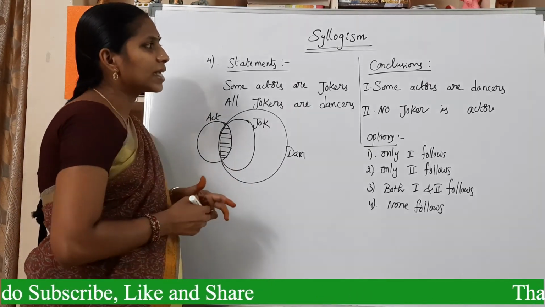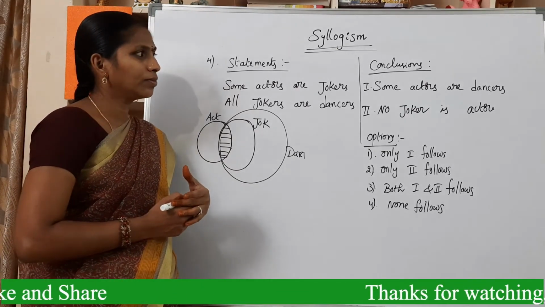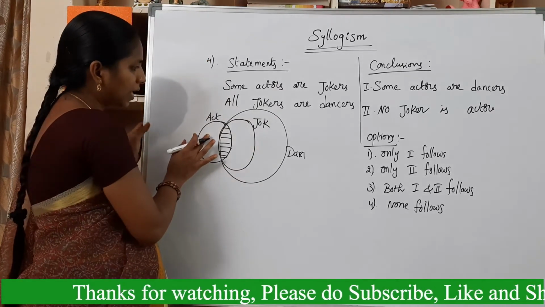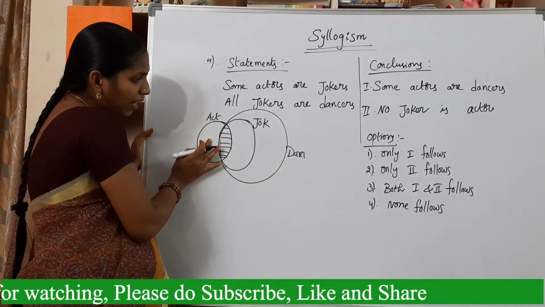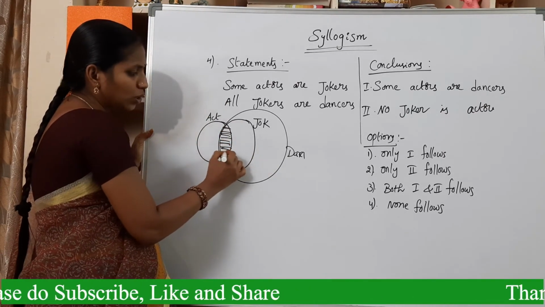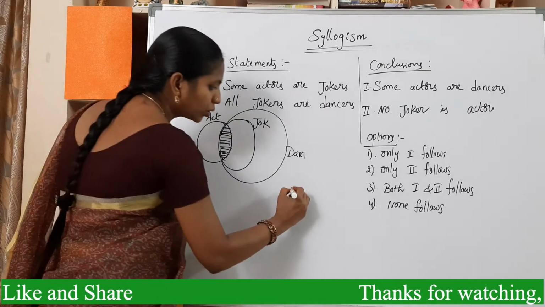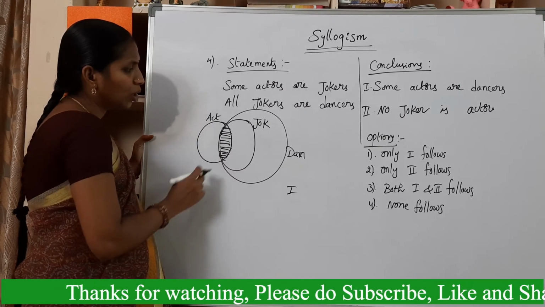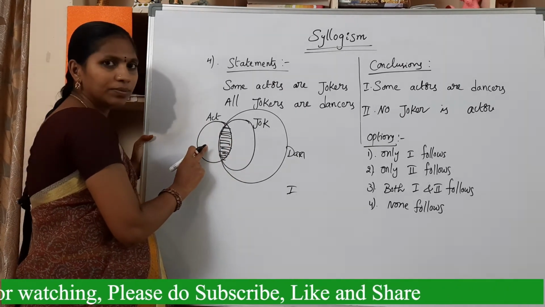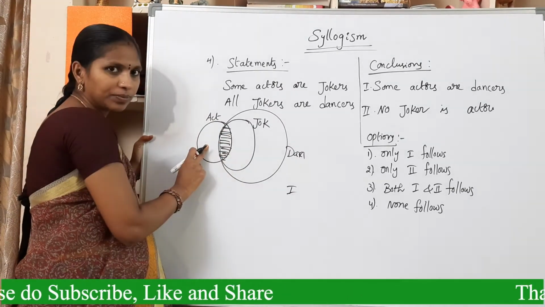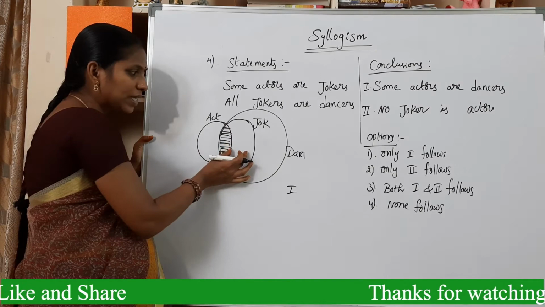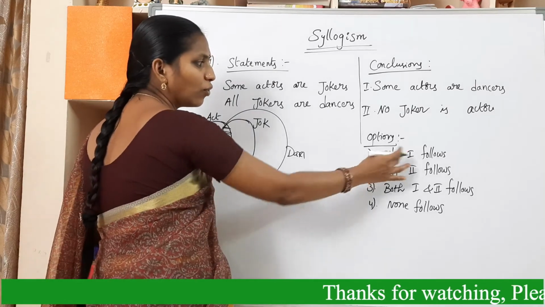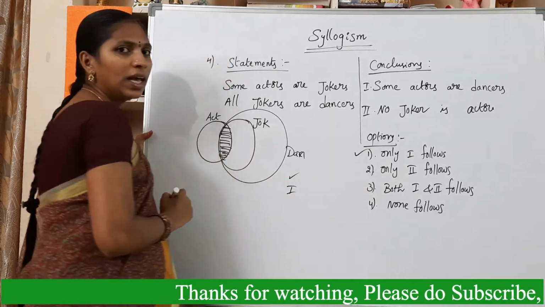Now see conclusions. First conclusion, some actors are dancers. Check it is true or not. See, actors and dancers. Yes, it is true. First one is true. And second conclusion, no joker is actor. This is false, because some jokers are actors is true. So second one does not follow. Only one follows. What is the answer? First one. Only one follows.